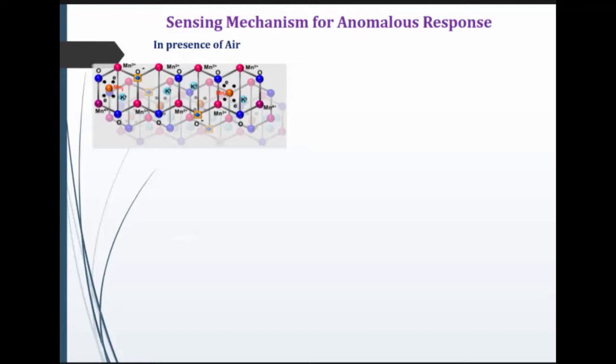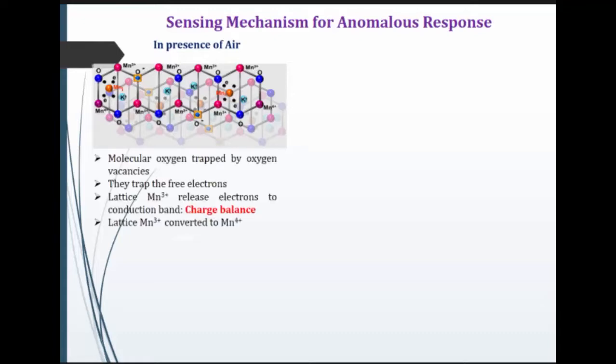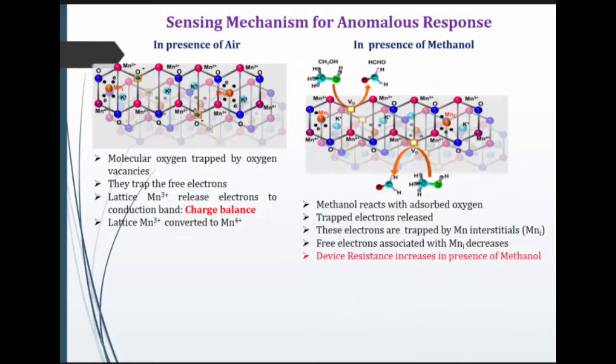Now, what is the sensing mechanism for this kind of anomalous response? In presence of air, this is the MnO2 structure, a layer by layer structure. Here you can see the Mn interstitials and the potassium intercalated ions. Molecular oxygen gets adsorbed by the oxygen vacancies on top of the MnO2 and traps free electrons. Due to charge balance, Mn3+ then releases electrons to the conduction band, and Mn3+ converts to Mn4+.